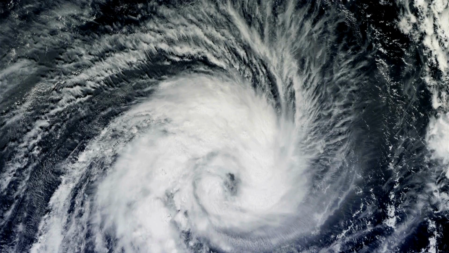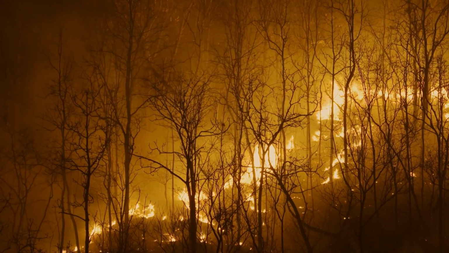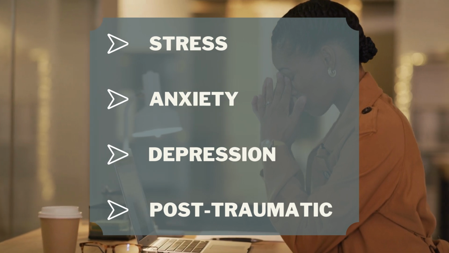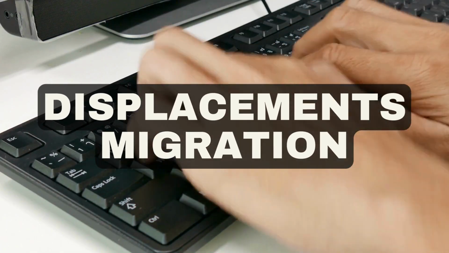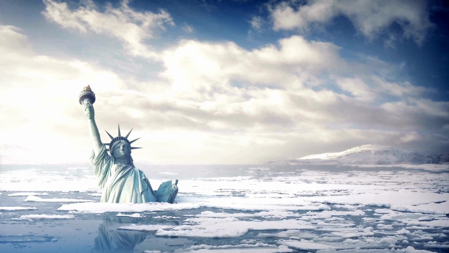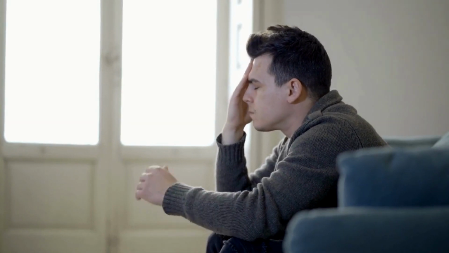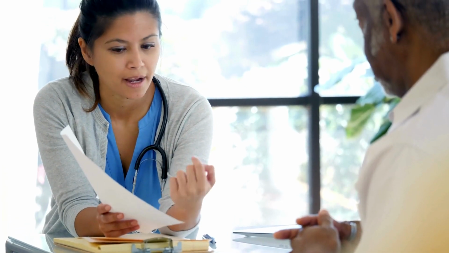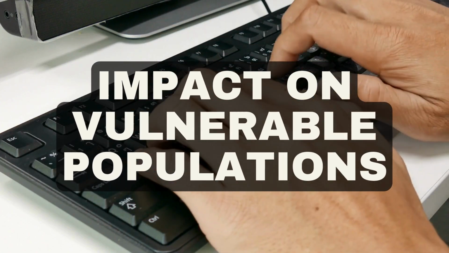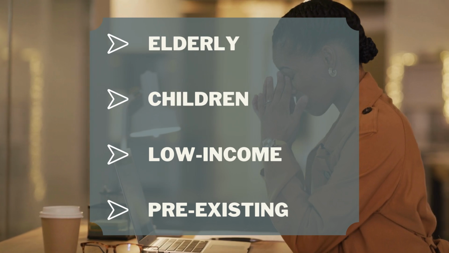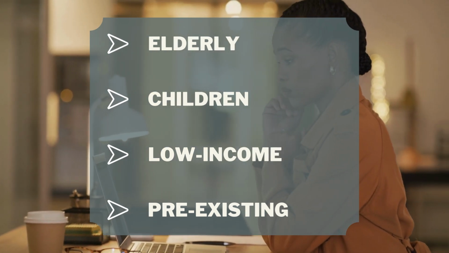Mental health: climate-related disasters such as hurricanes, wildfires, and floods causing stress, anxiety, depression, and post-traumatic stress disorder. Displacement and migration: rising sea levels, extreme weather events, and degradation of habitable land forcing communities to migrate, leading to health issues associated with displacement and overcrowded living conditions. Impact on vulnerable populations: elderly, children, low-income communities, and those with pre-existing health conditions are disproportionately affected by climate change impacts.